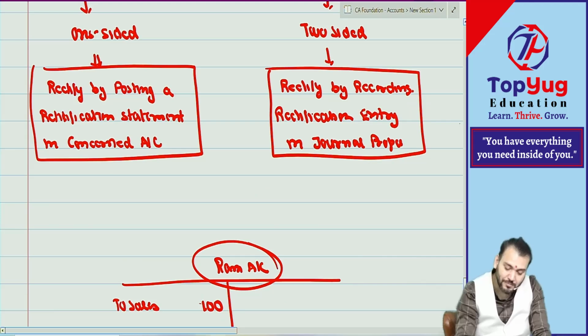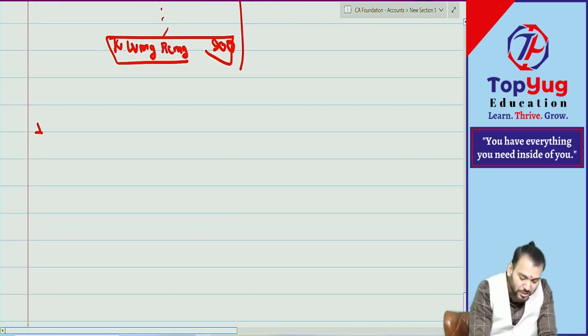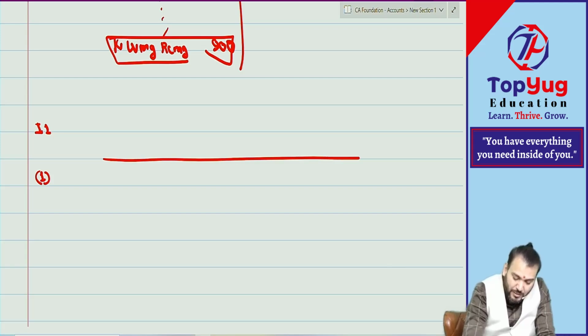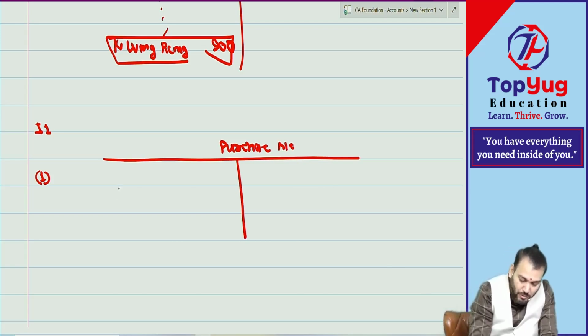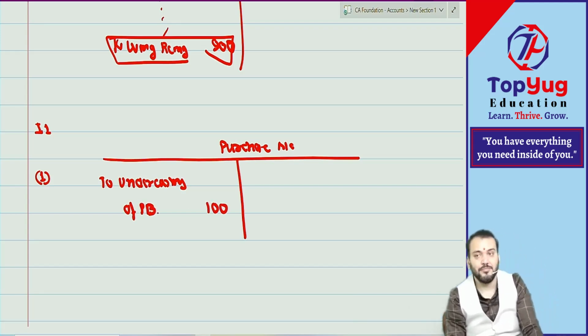Illustration number one, point number one: in the purchase account you write, to undercasting of purchase book by 100.